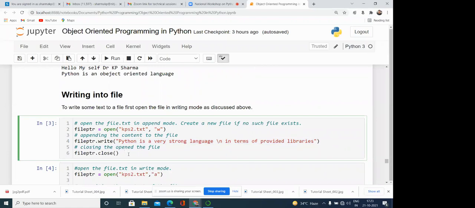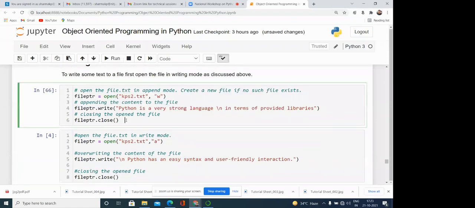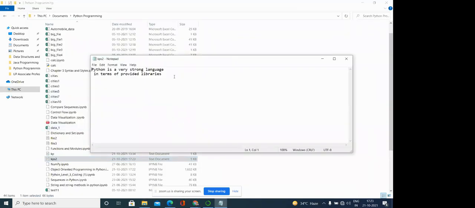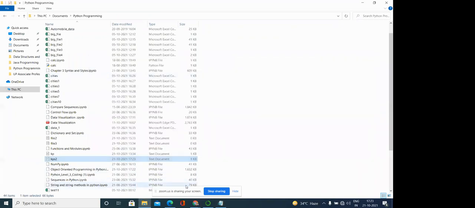You can see, I'm executing it. This is executed. Now you can see the file again. Here you can see all the things that were written over here are removed, and new data is written in this file. Okay.